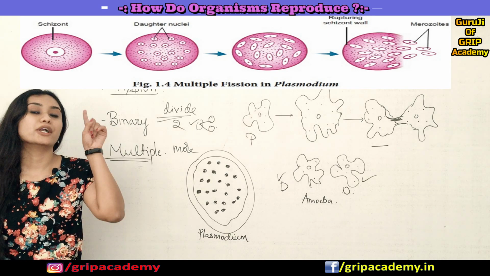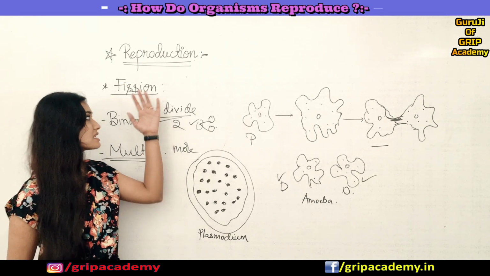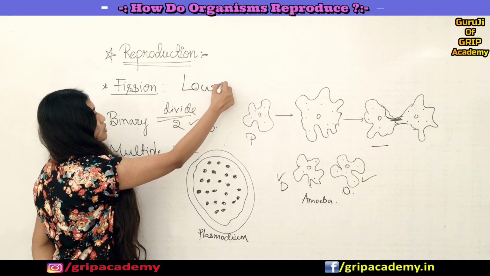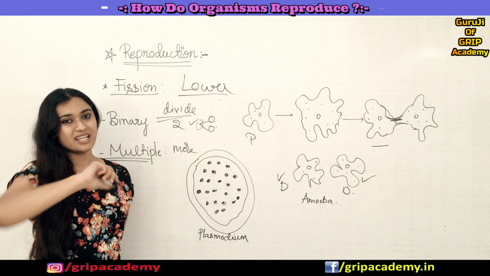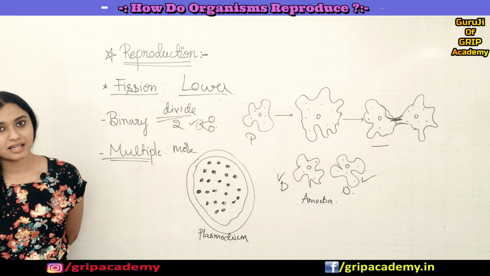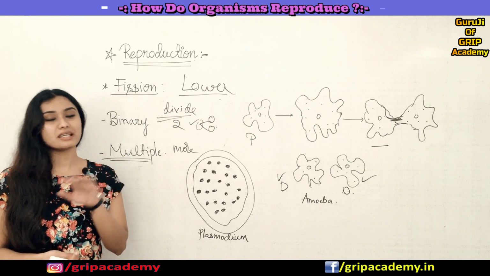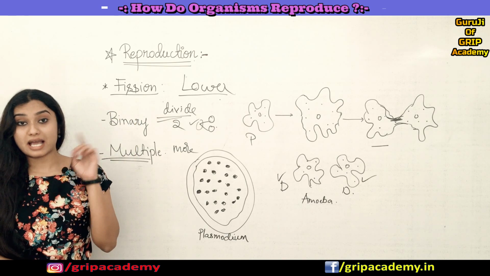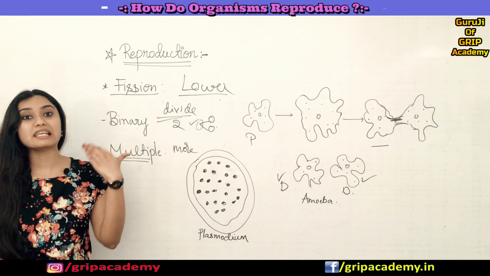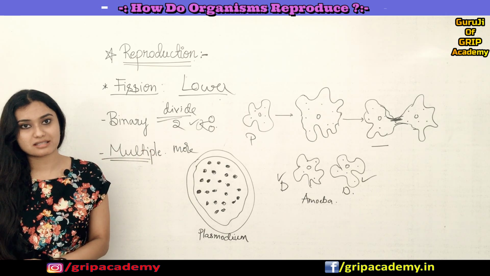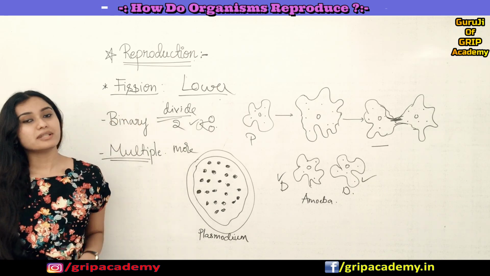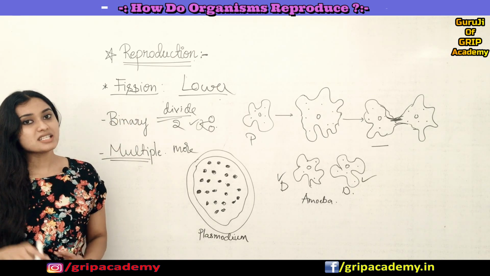Multiple fission. And you always remember that this asexual type of reproduction happens in lower organisms, right, which have got a single cell or a few cells. Only in such organisms will asexual reproduction happen, and sexual reproduction happens in highly developed complex organisms like us humans, or the mammals, right? I'll come to that category while explaining that part.